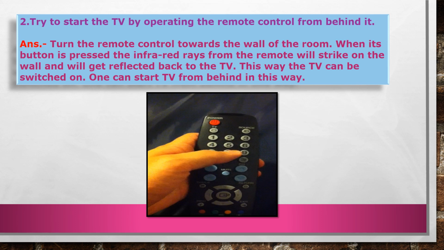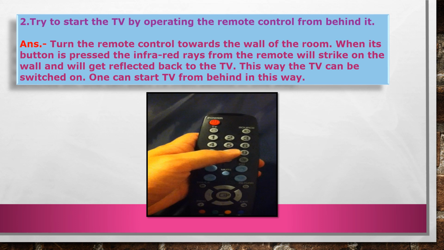Now you will ask me, children, which are the infrared rays. So the infrared rays are electromagnetic radiation. These are a type of electromagnetic radiation having wavelength from greater than 800 nanometer to 1 millimeter. Okay, and due to these infrared rays, this way the TV can be switched on.